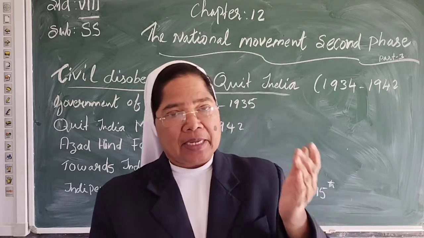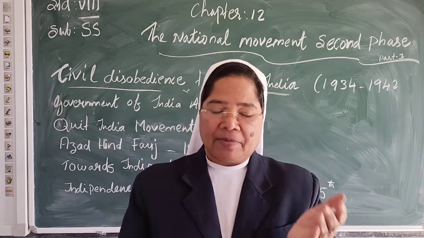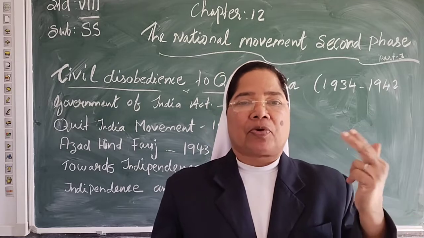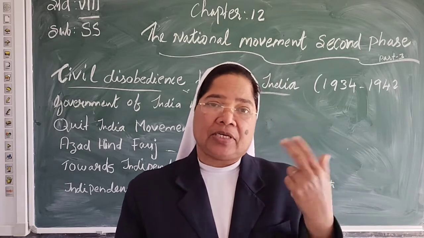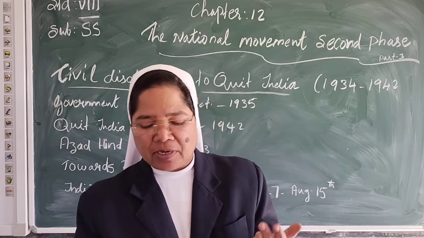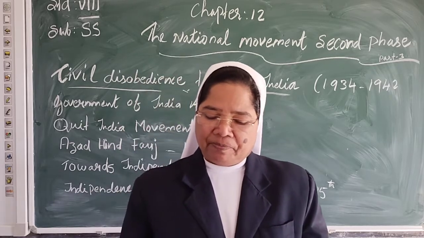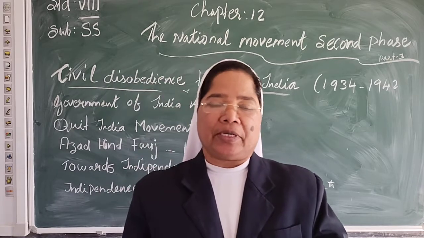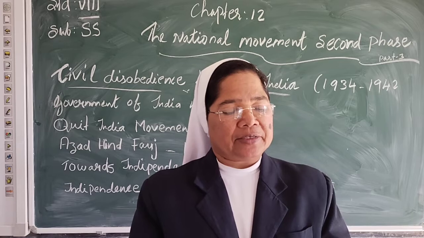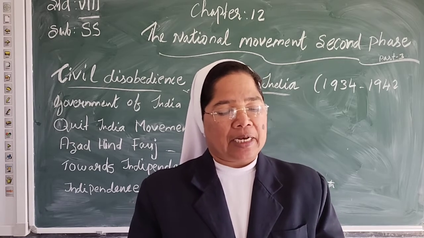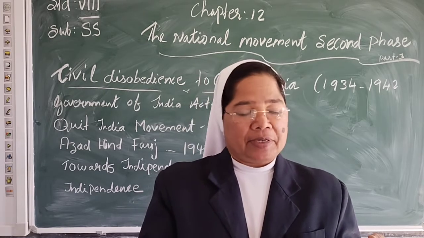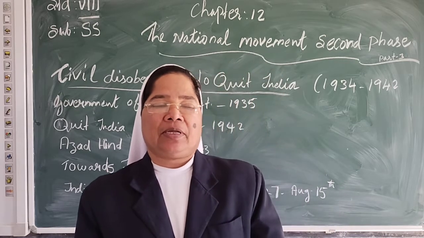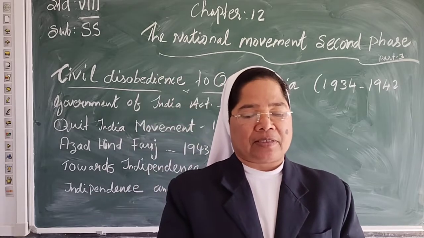First point, India was to become a federation if more than half of the princely states joined. Second point, provincial autonomy was granted. Ministers of the provincial governments were responsible to the legislature. The power of the legislature also increased. The right to vote, however, remained limited. Only 40% of people had voting rights.